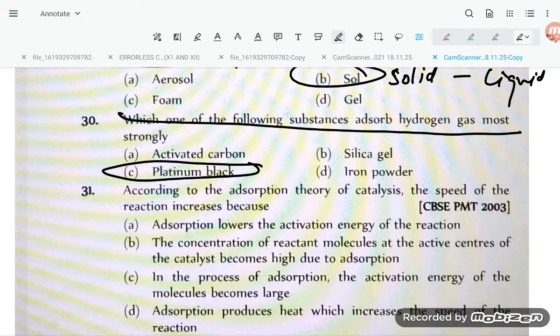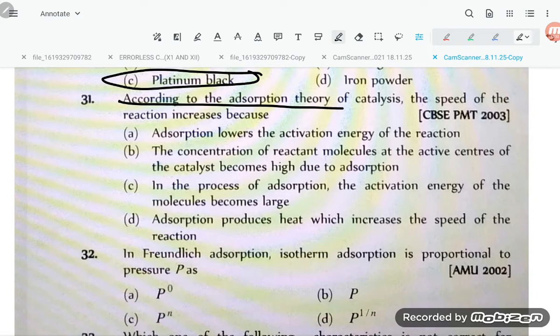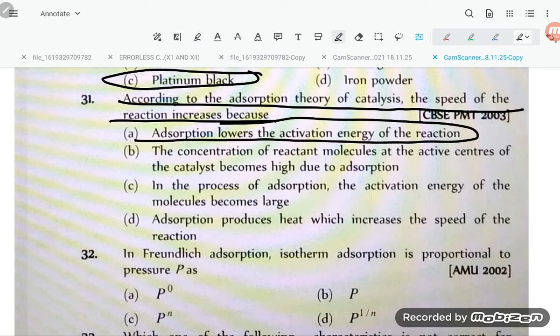Now let us move to 31. According to the adsorption theory of catalysis, the speed of the reaction increases because adsorption lowers the activation energy of the reactant.